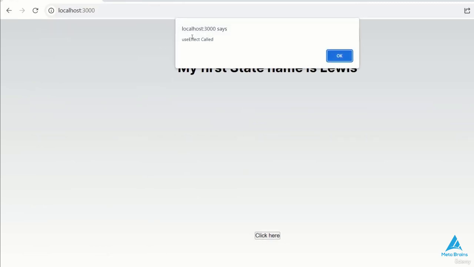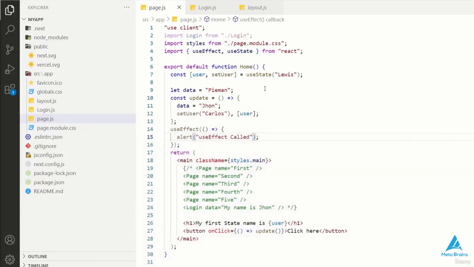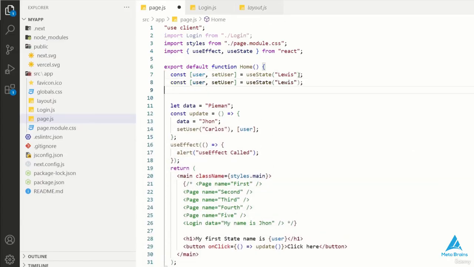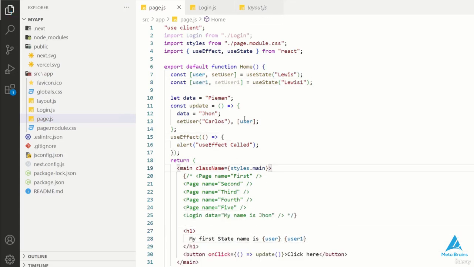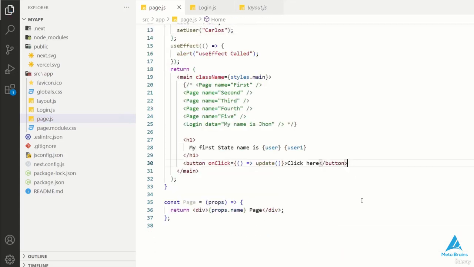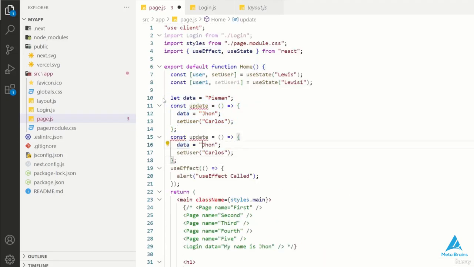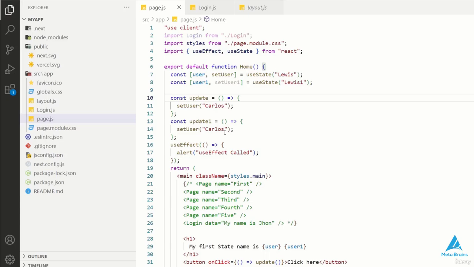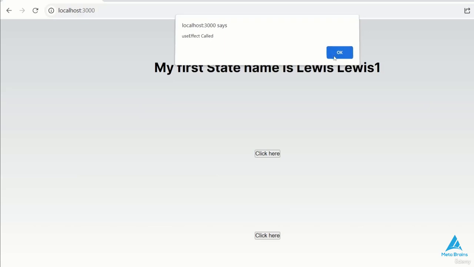However, useEffect will only be triggered when there are changes or updates in the specific state or condition. So I'll use user again and save it. I'll remove user from the list and create multiple data submitters here. I'll create a separate function for this and change its name. I'm going to refresh the page, and now as soon as I click on this, my useEffect is called. So I'm saving data on user.